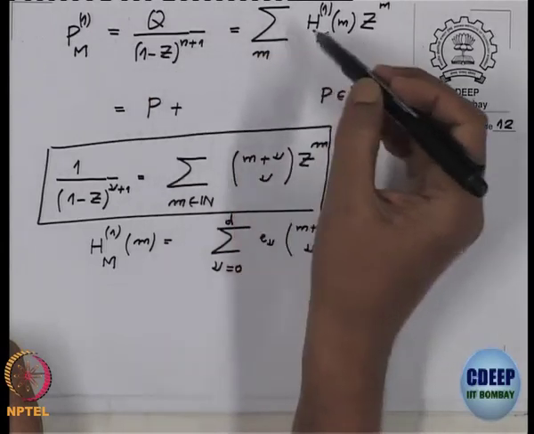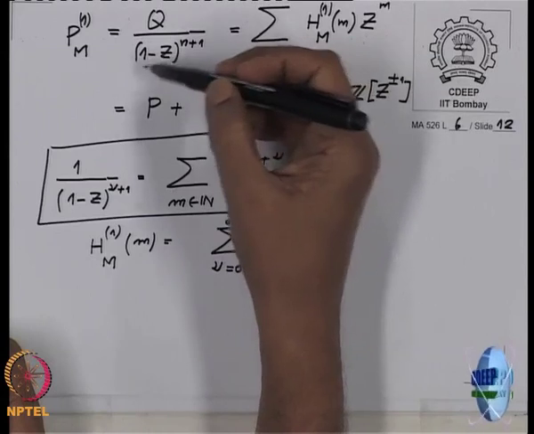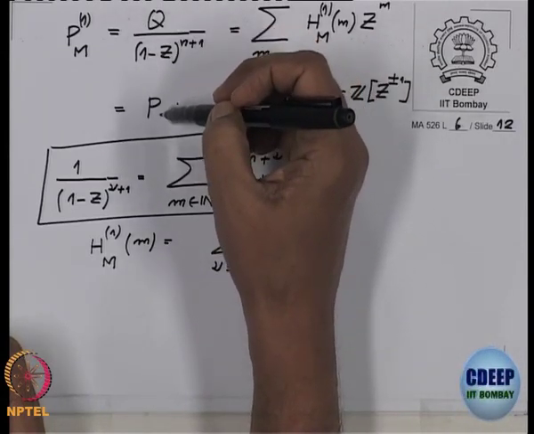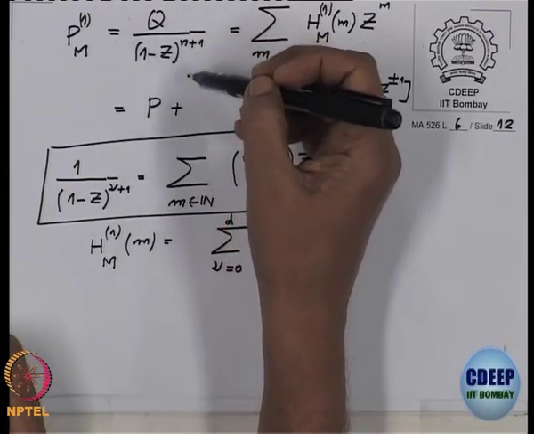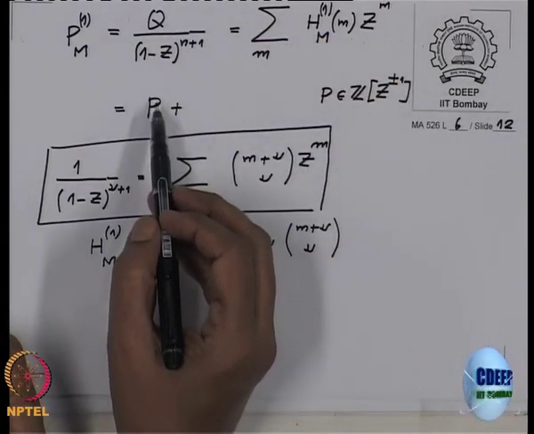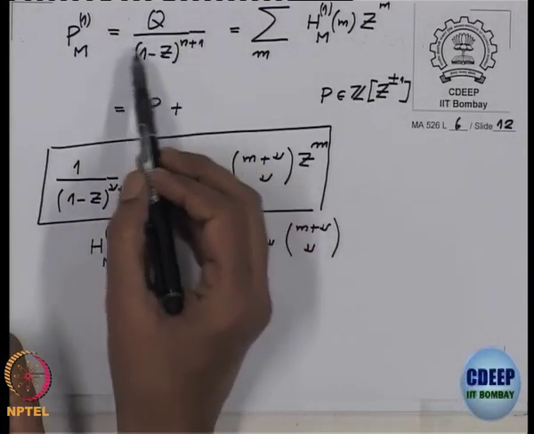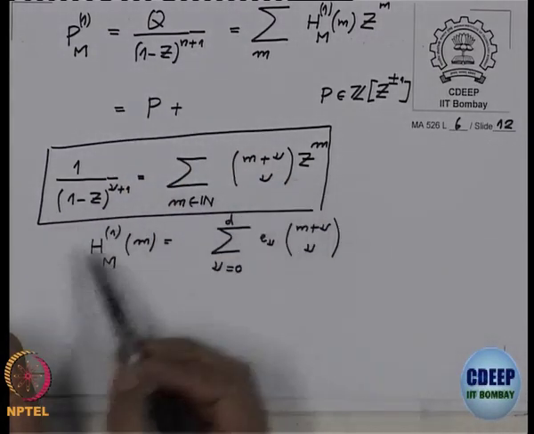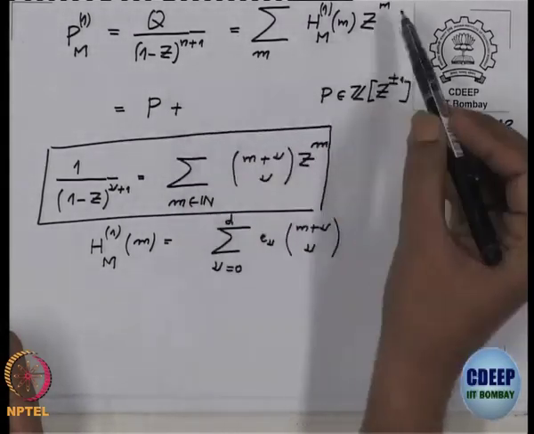What did I do on the left side? I first divided this Laurent polynomial by (1 minus z) power n plus 1 and got this Laurent polynomial, so there is now no 1 minus z power that divides. Or directly, if you want, q is a Laurent polynomial, take this (1 minus z) power n plus 1, use this formula, and then compare the coefficient of z power m on both sides.